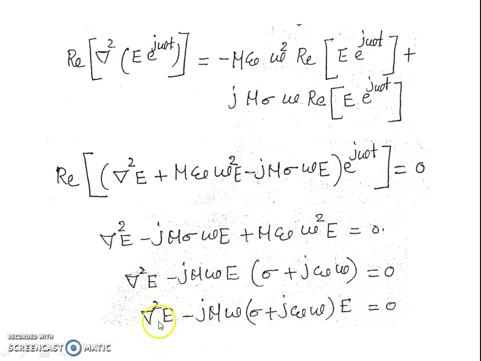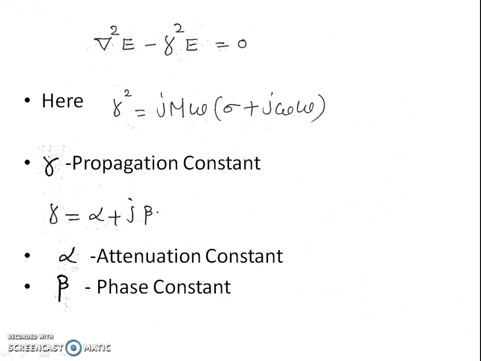So we can write this del square E minus j mu omega into sigma plus j epsilon omega into E is equal to 0. That is, this equation can be written as del square E minus gamma square E is equal to 0.